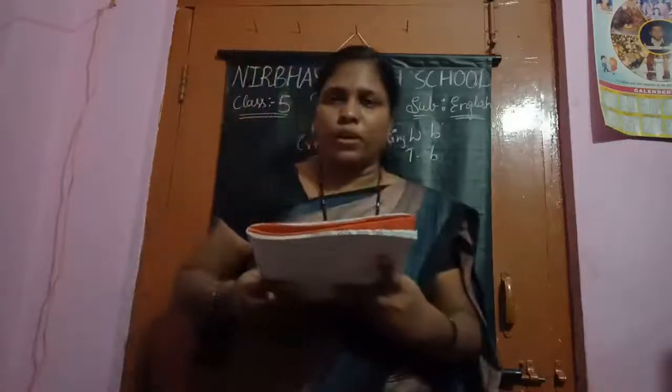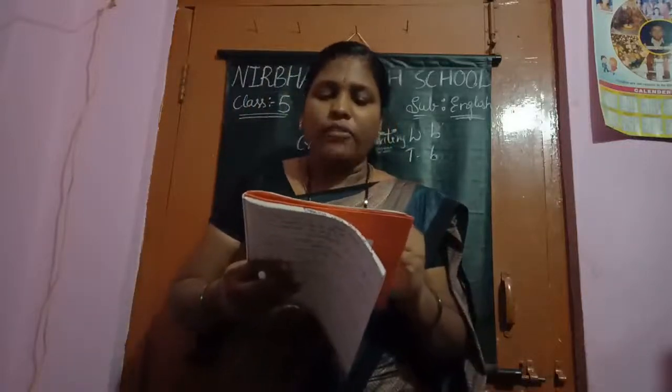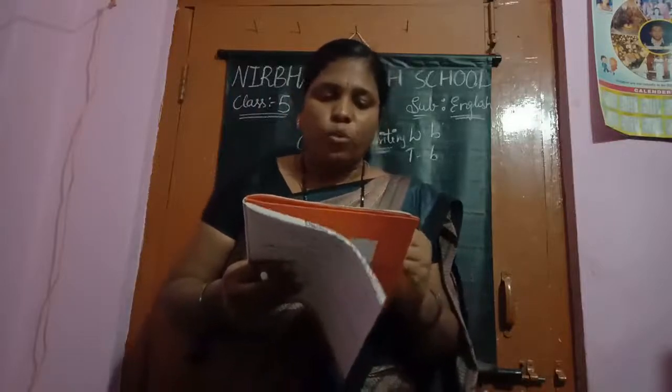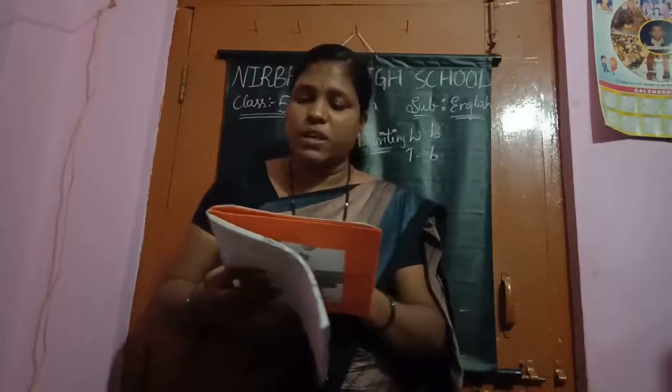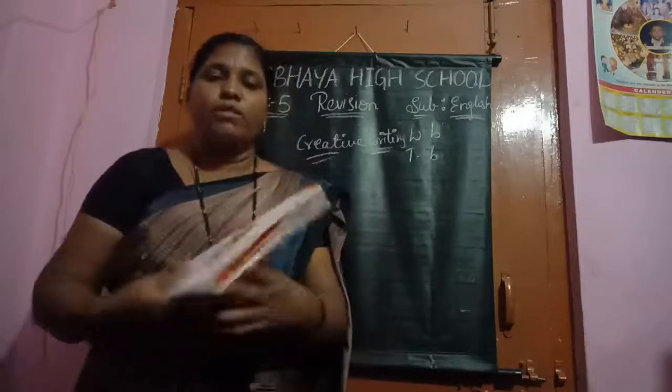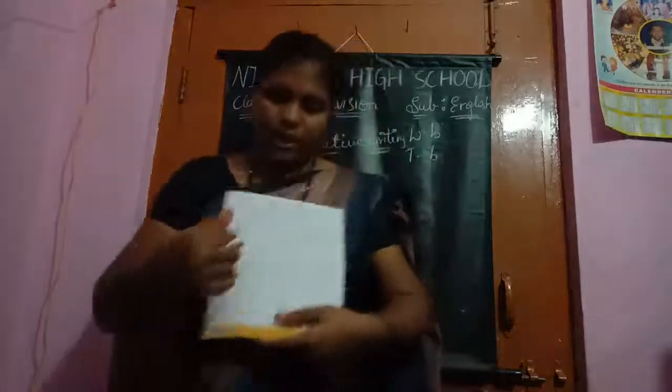Look at the photograph and think of at least 6 points about the woman in the picture. And ask yourself questions like, how does she look? How is she feeling? What is she doing? And so on. Write down your observations as points in the space given. And you can use these points to complete the paragraph. See, they have given the space. By these we can write how she looks. Yes, children, and complete the paragraph.